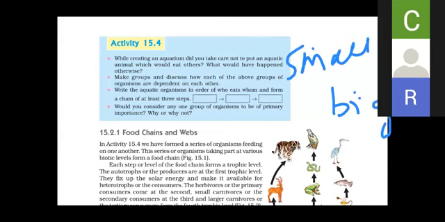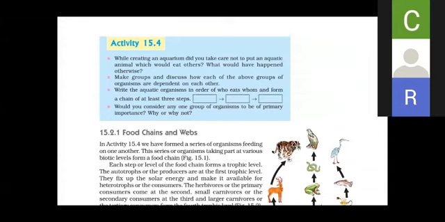When we make an aquarium, we will take care that the fishes we use do not feed on one another, so that there are no big fishes that feed on the small fishes, otherwise your aquarium will not be maintained. Otherwise the big fishes feed on the small fishes, and hence they will get eaten by the big fishes, and only big fishes will be there in your aquarium.